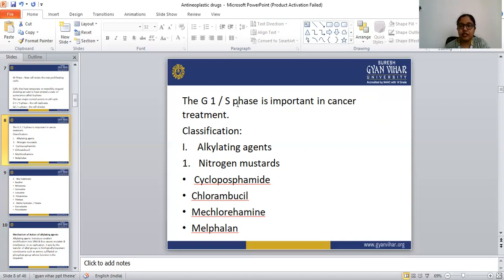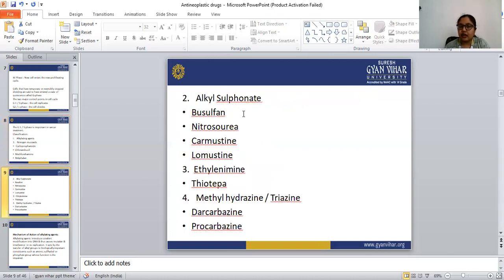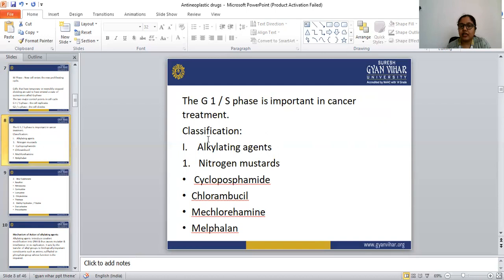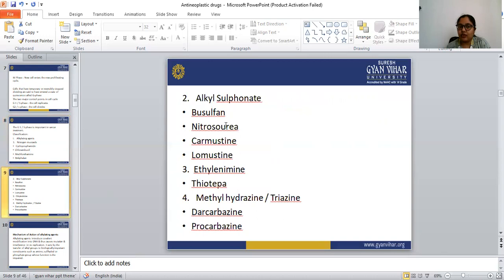The alkylating agents are classified into nitrogen mustards, alkyl sulfonate, ethylenamine, and methyl hydrazine triazine.